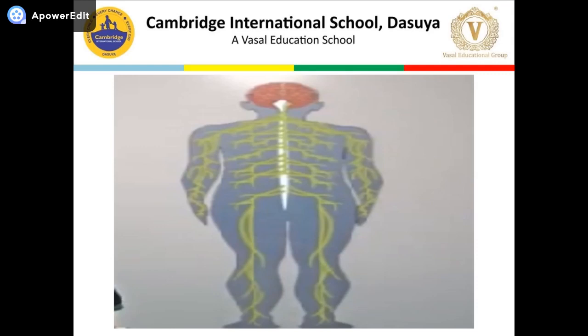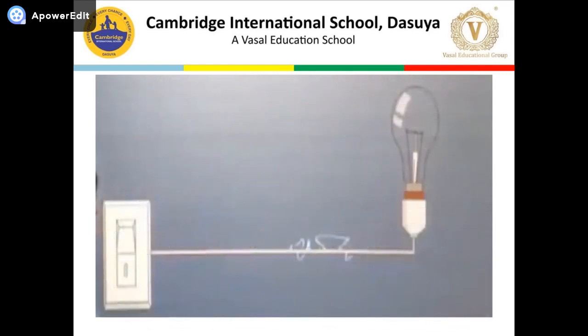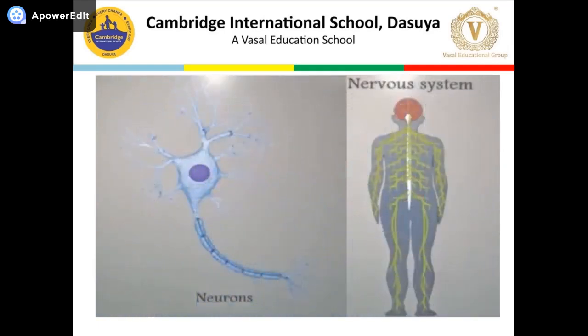Now just like wires carry signals from the switch to the bulb, and that is how the bulb glows, similarly, the fiber-like structures carry information from and to the brain. These fiber-like structures are known as neurons, or you can say nerve cells. So the brain together with the neurons makes a nervous system.